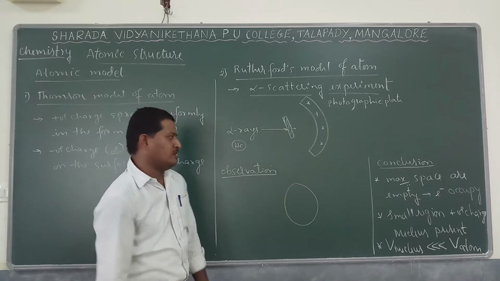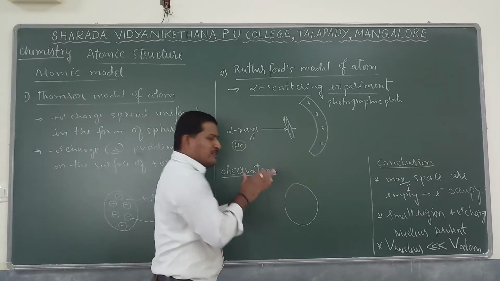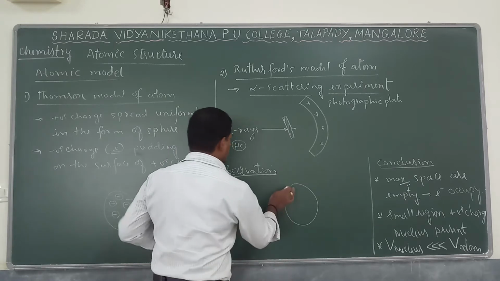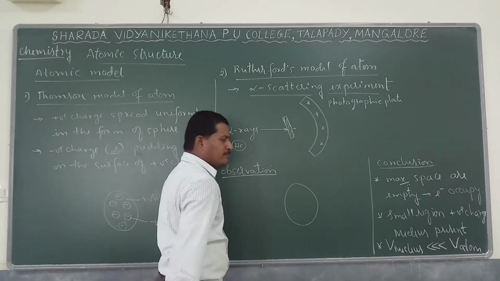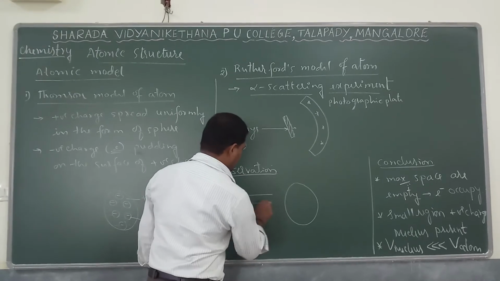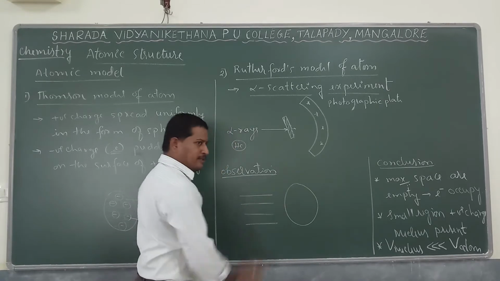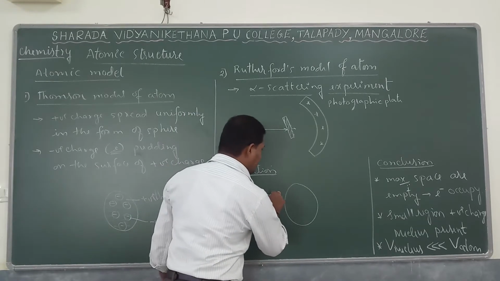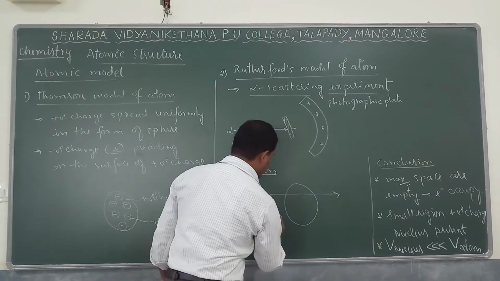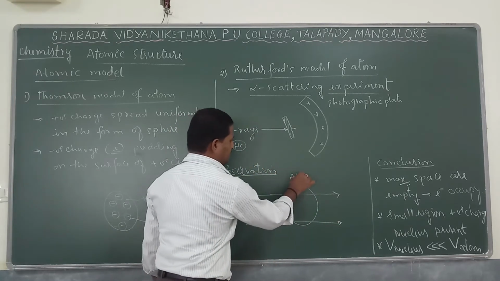What is that observation? Very simple. He said that yes, atoms are spherical in shape, taking that part from the Thomson model. He observed that when a large number of alpha particles are made to fall on the atom, the maximum number of alpha radiations simply pass through the atom. Suppose this is the atom.